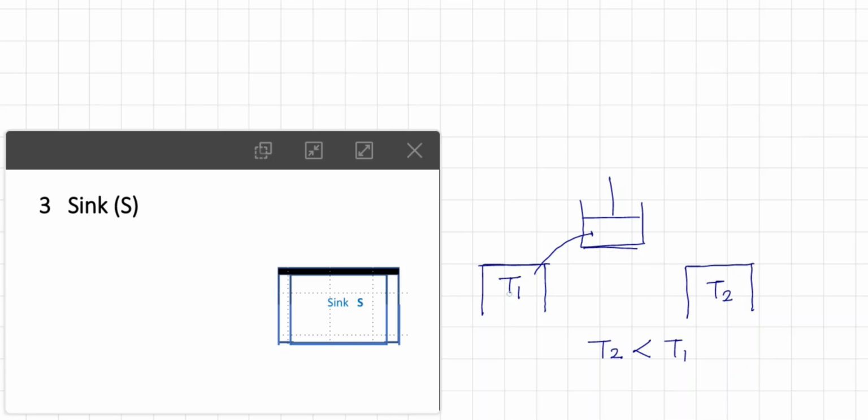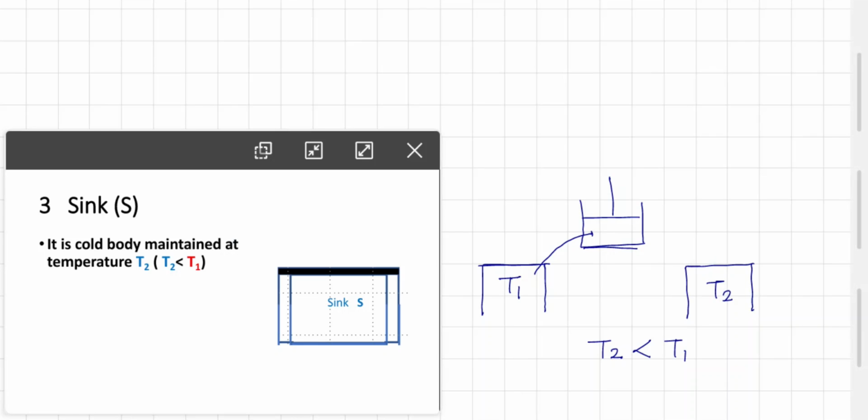So heat is given from the source at higher temperature, and the sink is maintained at lower temperature, such that when we keep this cylinder on the sink, it can absorb heat. Again, the sink is nothing but a cold body maintained at temperature T2. Remember, T2 is less than T1.